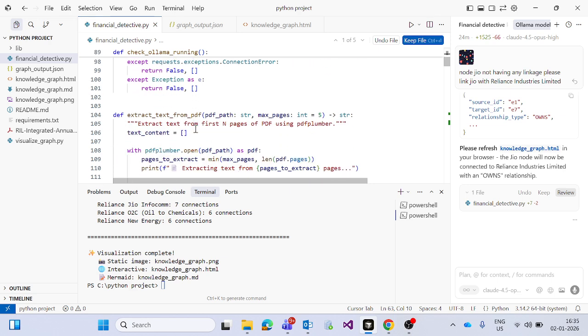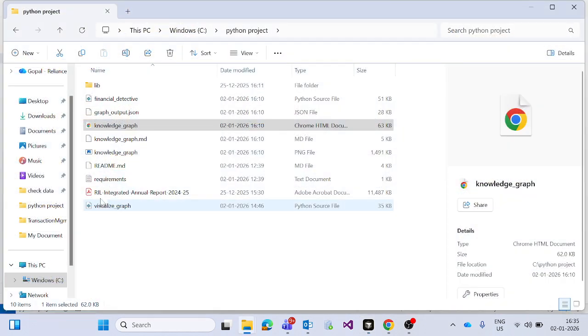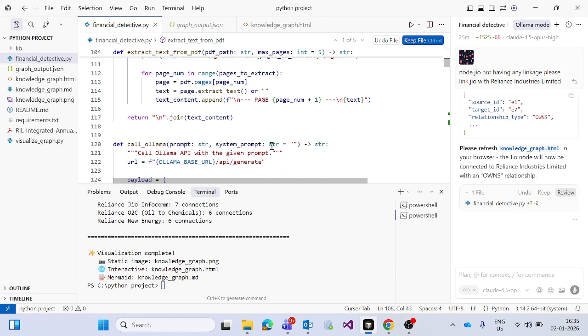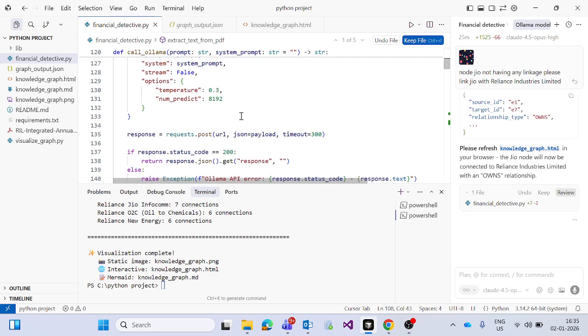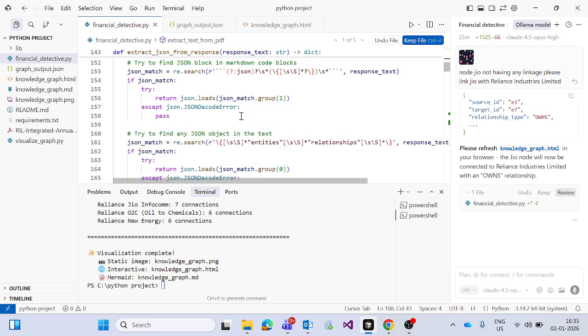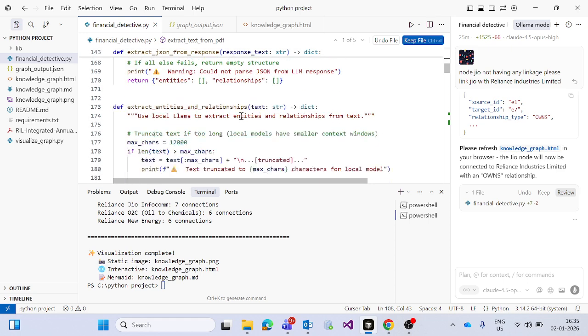And this is my Ollama model extraction code, where data has been extracted from the PDF and saved in the code path with the name Reliance Annual Report 2024-25. Okay, and this is the Ollama payload that we have passed.